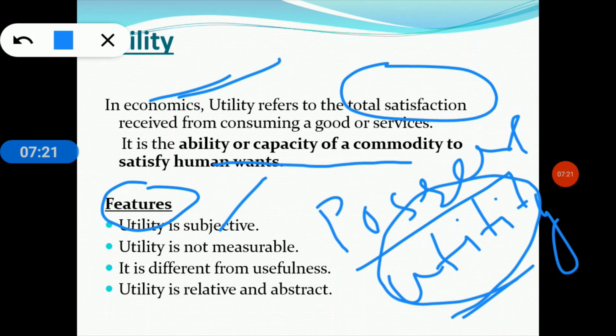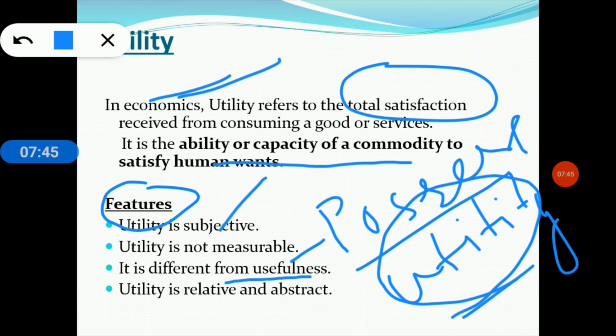Next one is utility is not measurable. Yes, obviously it cannot be measured by any measuring rod. Next one is it is different from usefulness. A commodity may possess utility even though it may not be useful. For example, liquor.